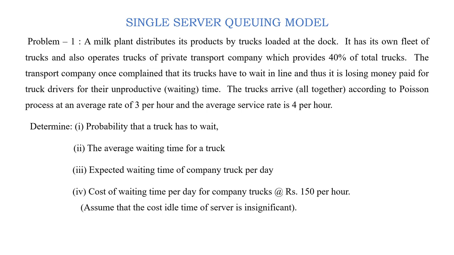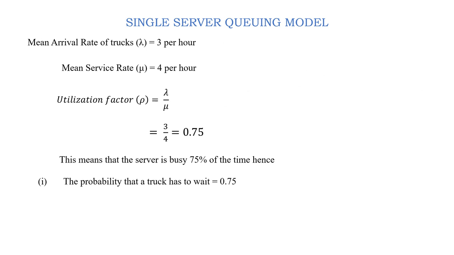So now we have to calculate these four things. Here we have the mean arrival rate of trucks as 3 per hour. On an average 3 trucks arrive per hour and the mean service rate is 4 per hour. Then the utilization factor is the ratio of mean arrival rate to mean service rate.